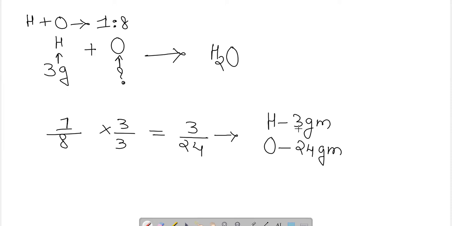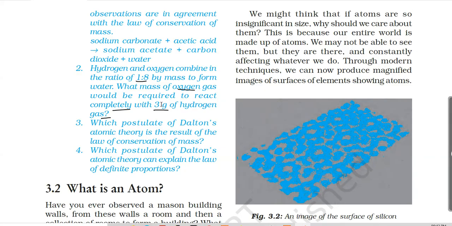So when 3 grams of hydrogen will be mixing with 24 grams of oxygen, then what will they form? They will form water. And how much water will they form? They will form 27 grams of water. Okay, so like this we can solve this particular question which has been given out here. That is question number 2 of page number 33.